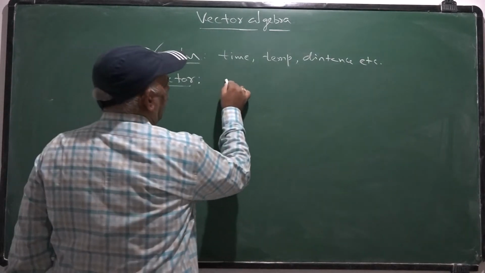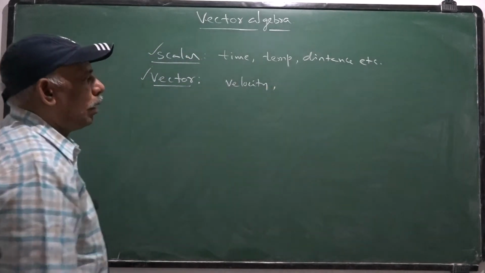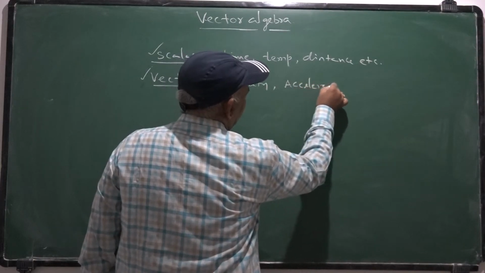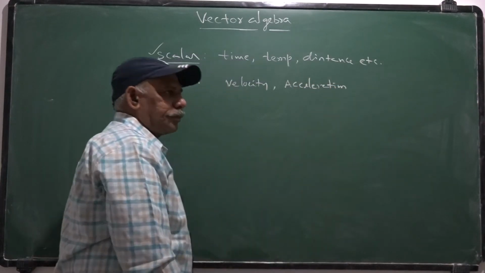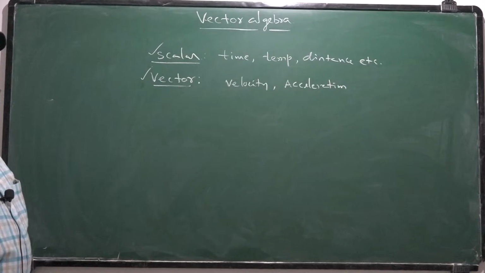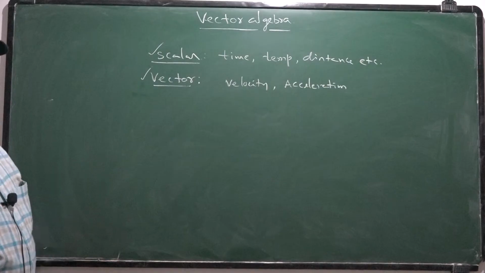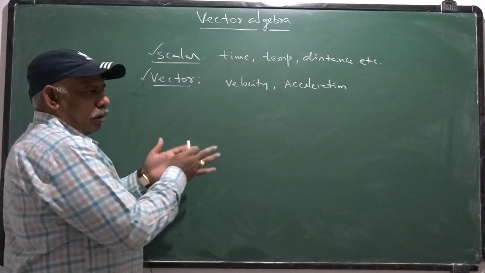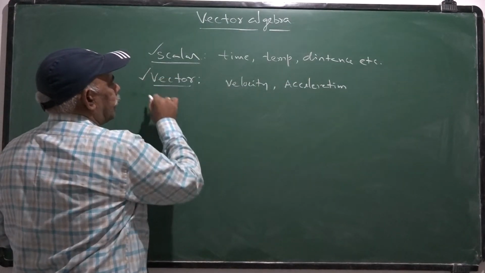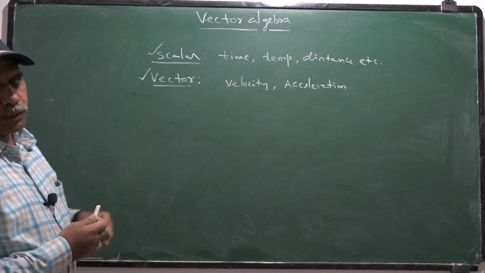For example, velocity, acceleration, like that. These physical quantities, etc., are said to be vectors because they have direction as well as magnitude. This is the definition of a vector as per physics.